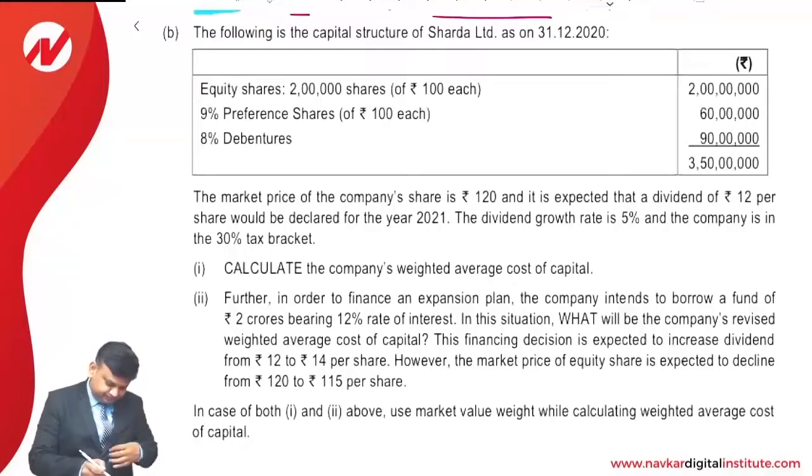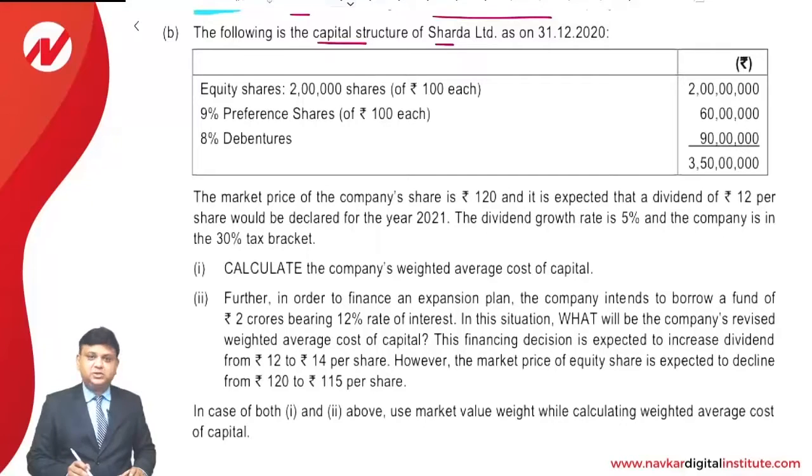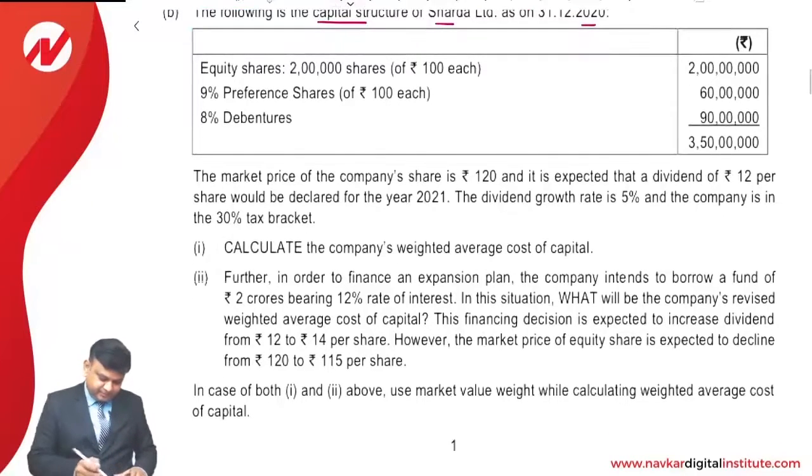Next question. The following is the capital structure of Sharda Limited as on 31st of December 2020. Equity shares, 2 lakh equity shares are funded. That comes to an amount of 2 crore. 9% preference shares, 60 lakhs. 8% debentures, 90 lakhs. So the total is 350 lakhs.